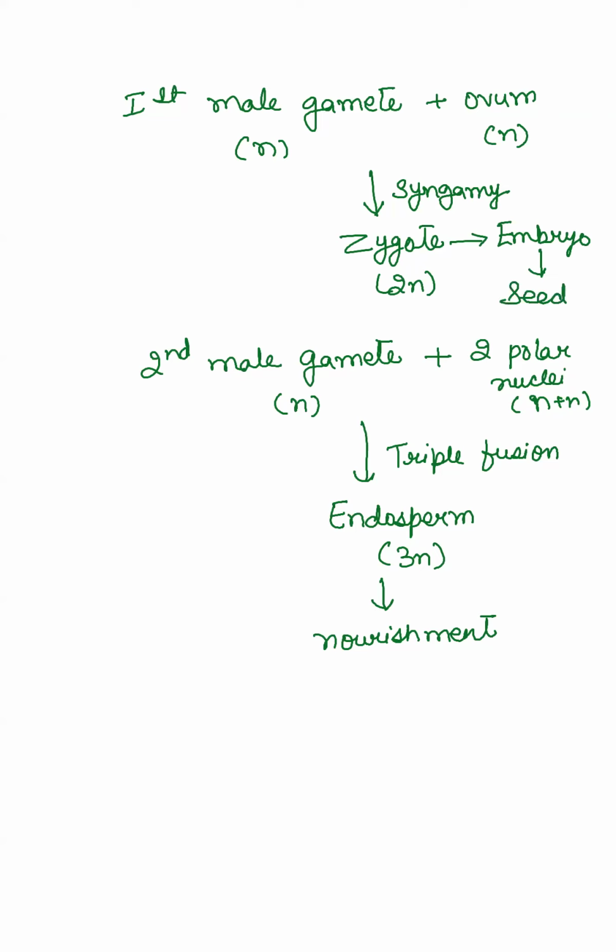ठीक है? तो fertilization के time तक तो क्या हुआ था? Zygote was formed, endosperm was formed. Endosperm is present around the zygote. Zygote will start dividing, it will form embryo. ठीक है? और embryo से क्या बन जाएगा post fertilization changes में? After fertilization, what will happen to the embryo? It will turn into seed. ठीक है? So seed will have all the characteristics of the parents. जैसे parents में characteristics थे वैसे या फिर उसमें जो हल्की फुल्की variations वाले along with that, so it will be able to represent same characteristics. Right? और endosperm क्या करेगा? उसको nourishment provide करेगा. Since the fertilization has taken place twice, so we call this double fertilization.